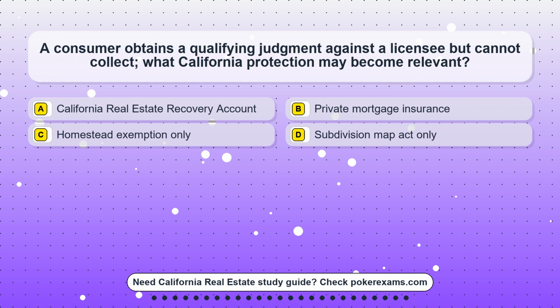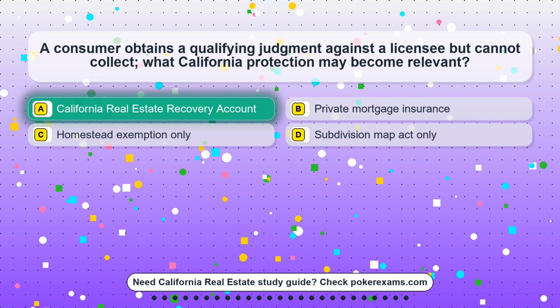Question 20. A consumer obtains a qualifying judgment against a licensee but cannot collect. What California protection may become relevant? Option A. California Real Estate Recovery Account. Option B. Private mortgage insurance. Option C. Homestead exemption only. Option D. Subdivision Map Act only.